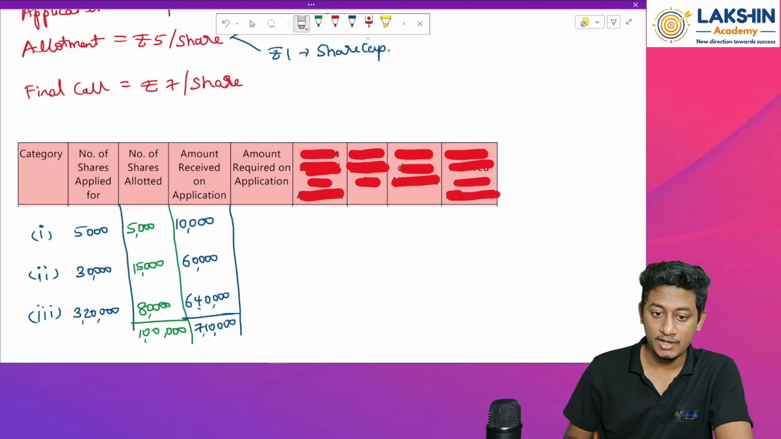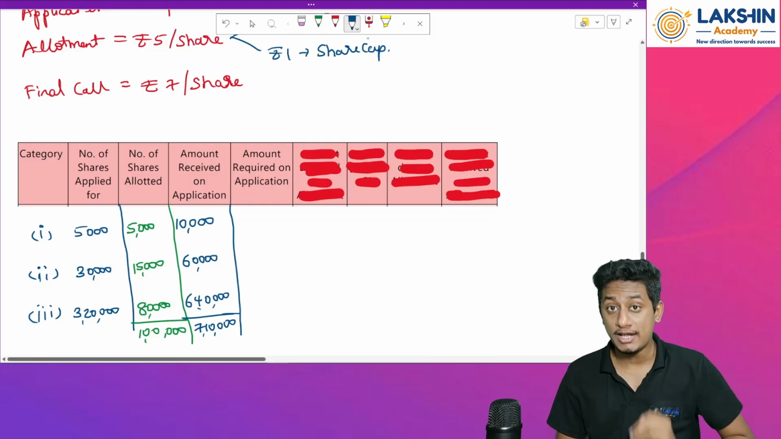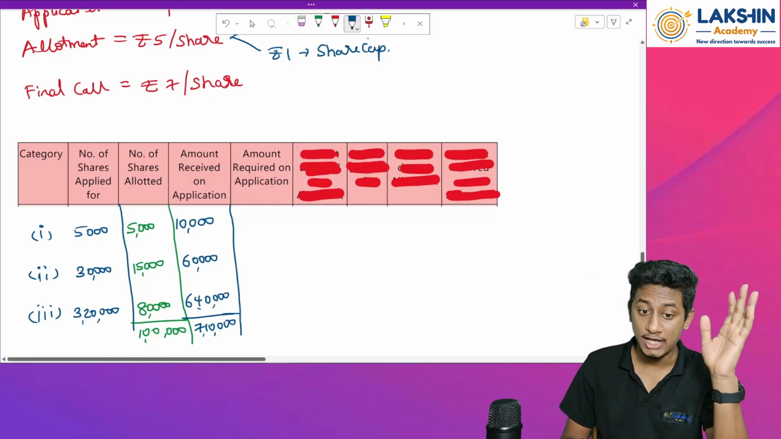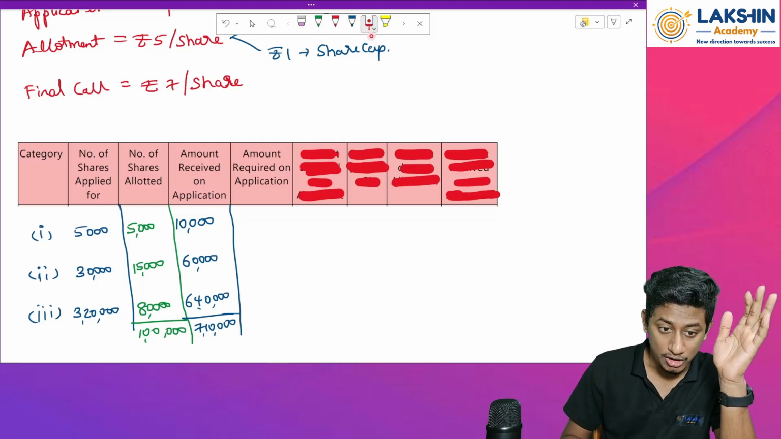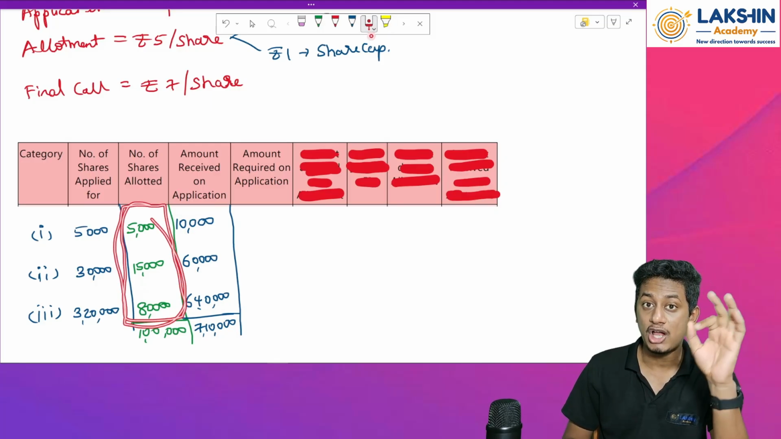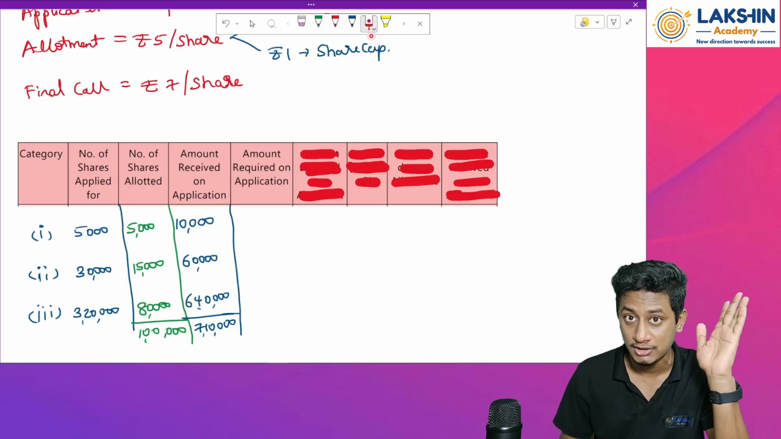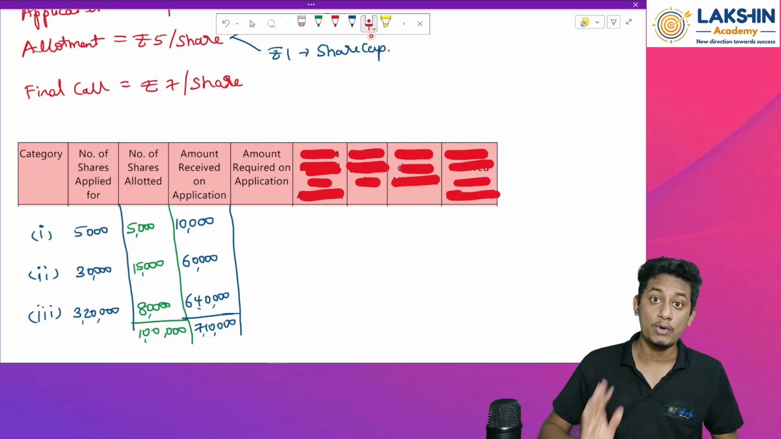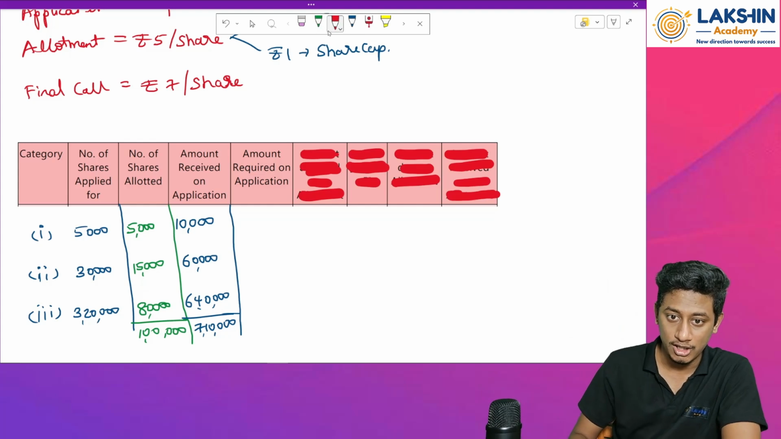Next column. Amount that is actually required on application. See, since we have done the allotments now, since we are allotting these many shares to all the shareholders, we need to find out how much is the actual amount required for application. Remaining amount we will transfer to what? To allotment stage, right? So now find out.